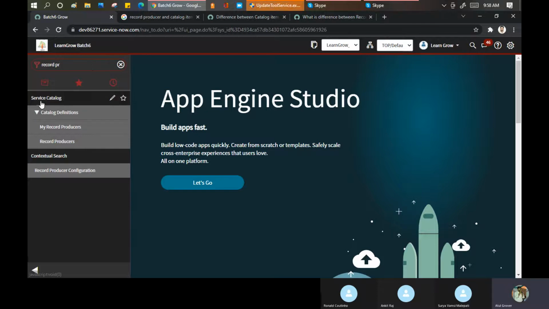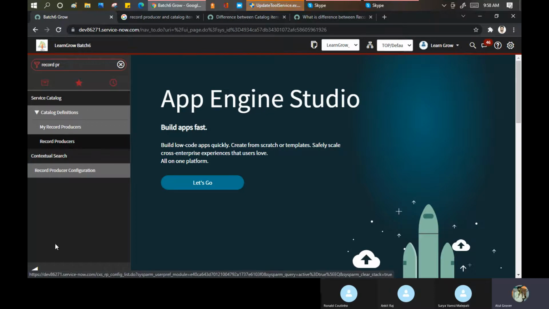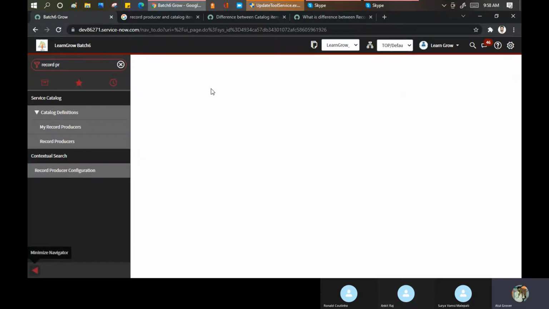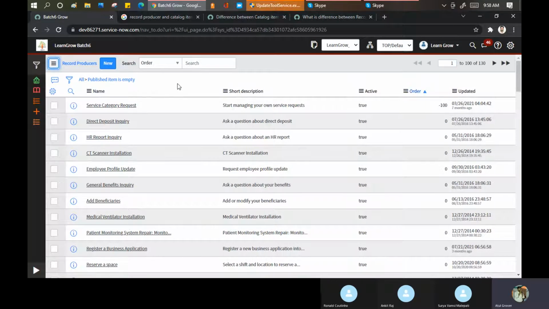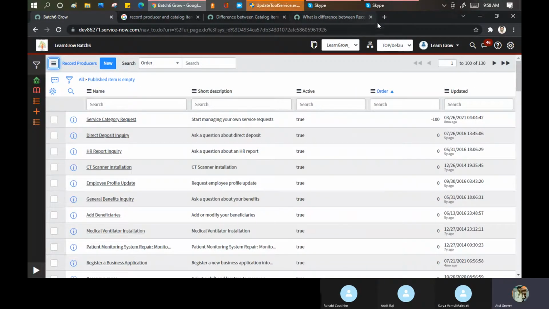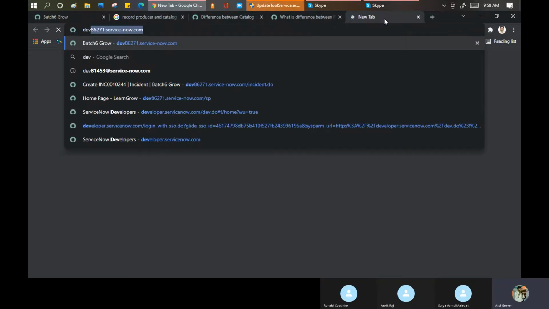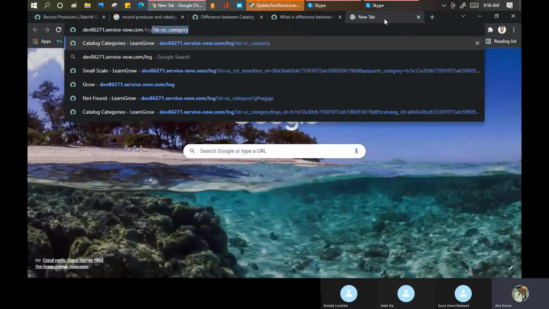Did you notice that it is still in the service catalog only? It is not out of the service catalog. It is part of the service catalog, but the concept is a little different here. I click on the record producer. And now you can see I have these many record producers. Let me open the service portal first.